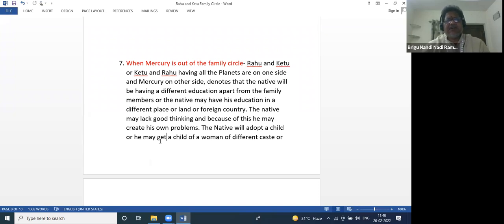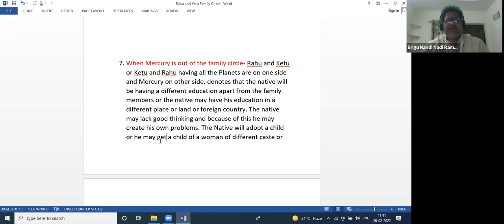They would go to some other place. In a similar way, for other countries also, they would pursue advanced studies in a foreign country because Mercury is outside. So that is what we have to check.